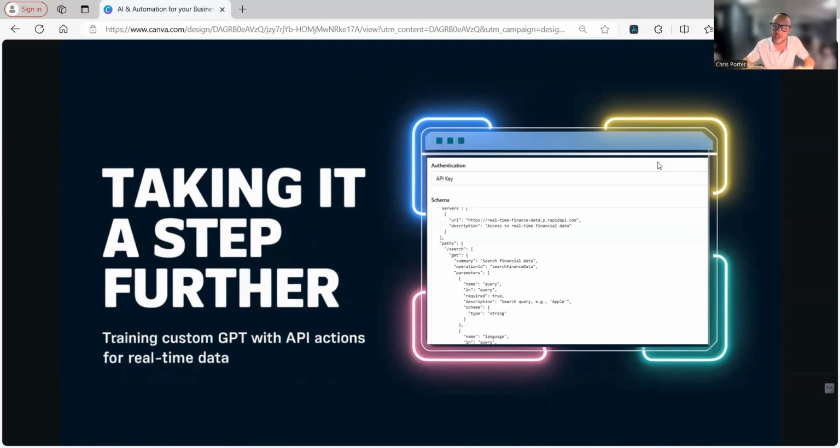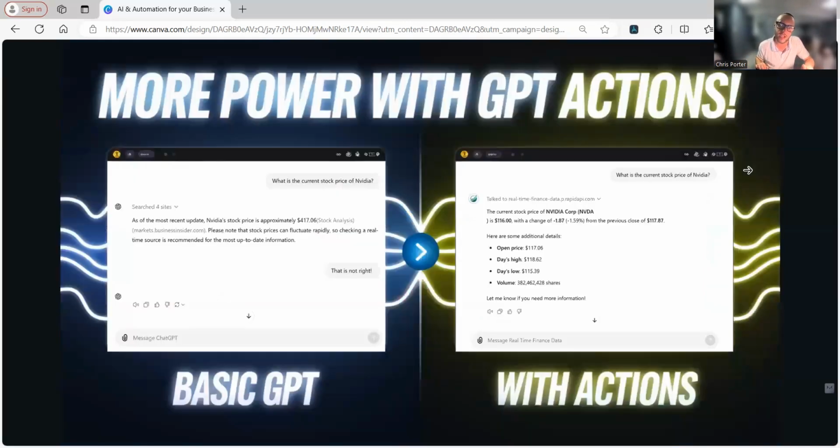So here's another screenshot of what it would kind of look like. You can even have ChatGPT help you with this and write this out, but you create pretty much a code that you plug in that is the functions of the API, and you have your authentication. I don't expect anyone to really know this. A lot of people do, but a lot of people don't. I do have resources I'll show at the end of this video. If you're not familiar with my YouTube channel, I do have a video that shows you how to integrate APIs into your GPT, but to keep this video short, that's just a pretty straightforward example of how you would set up a GPT with actions, right?